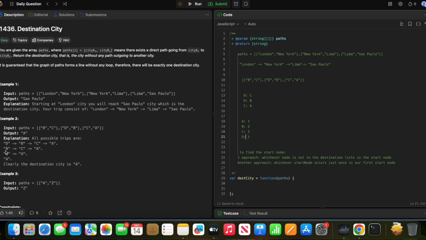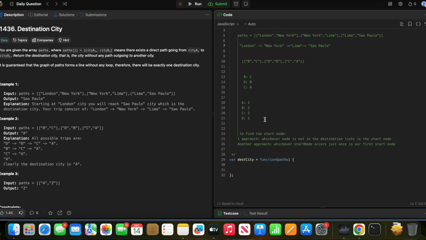Yeah, I mean that is also one way to find out. Because if you see here, London will be counted 1 time, Sao Paulo will be counted 1 time, all others will be counted 2 times.